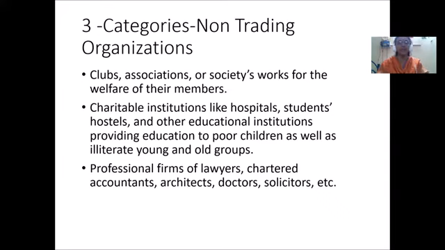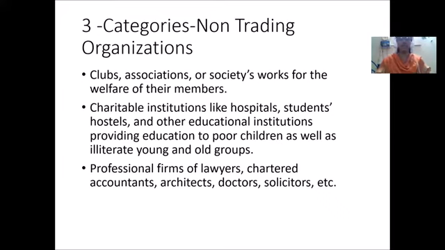One is clubs, associations, or societies which work for the welfare of their members. For example, management associations or any all India association or other association which work for the benefit of the workers or any other members, all those come under the first one.